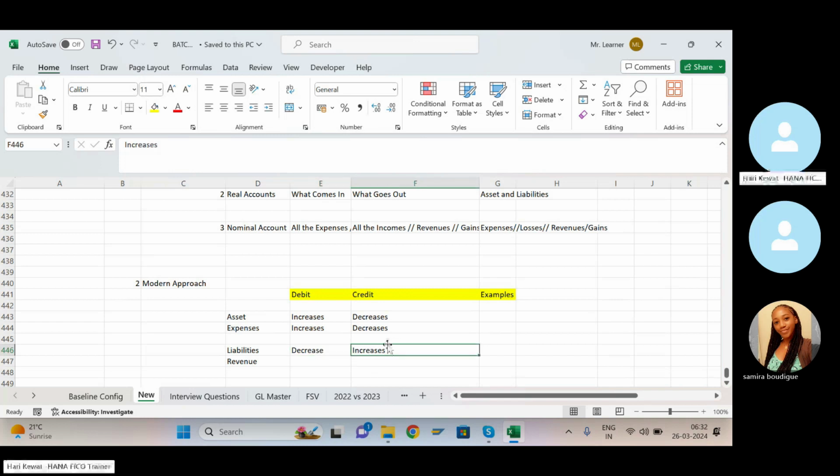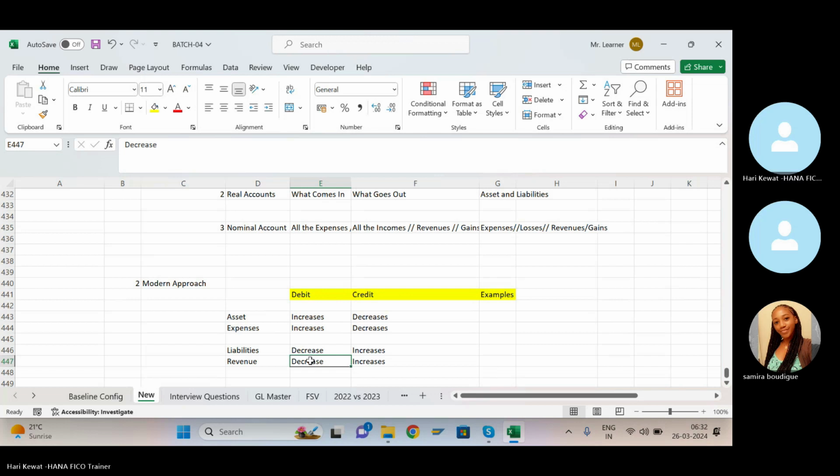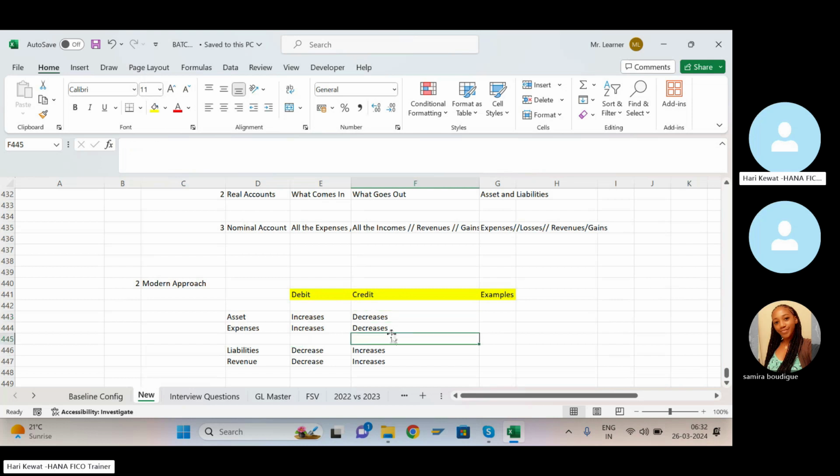Similarly, revenue. If your revenue is decreasing, it should be debit. If your revenue is increasing, it should be credit. So this rule you have to remember, decreasing or increasing. Very simple. Asset and expenses, if they are increasing, they should be debited; if they are decreasing, they should be credited.